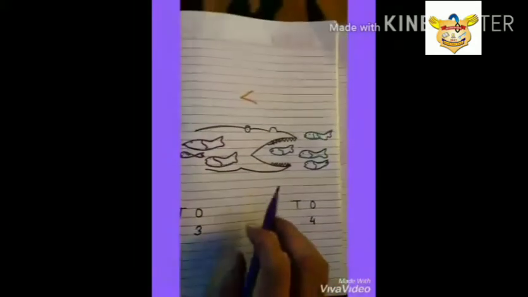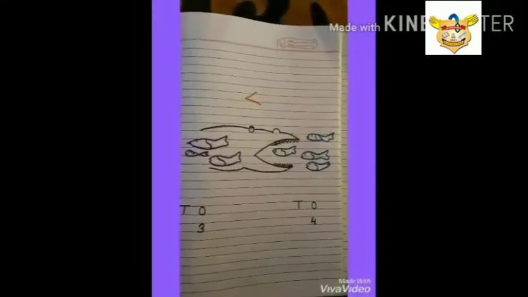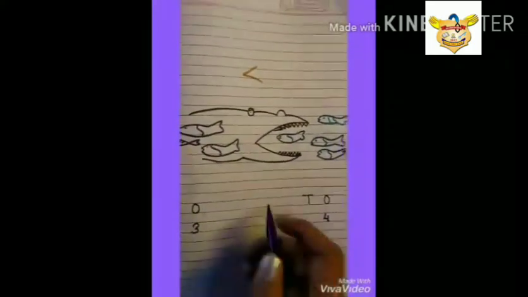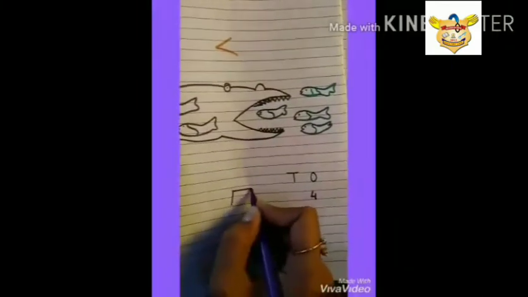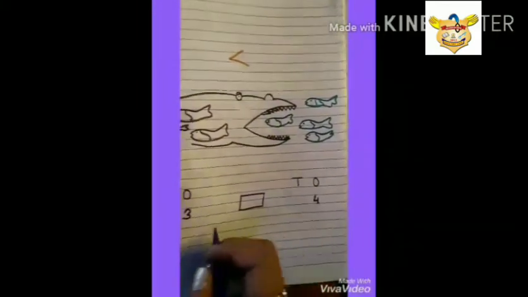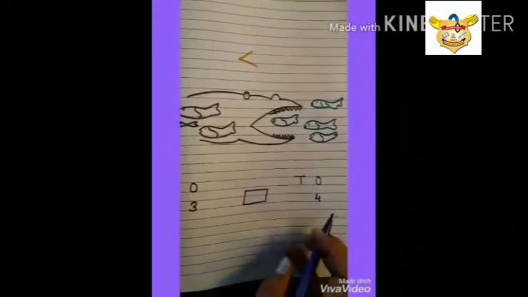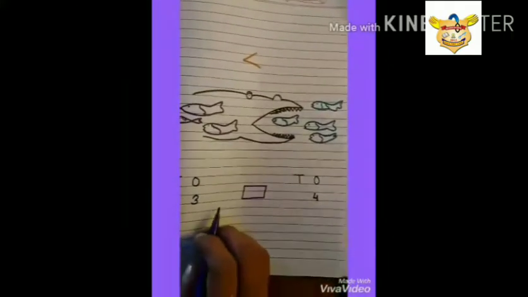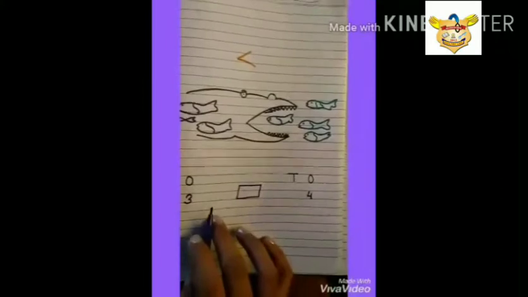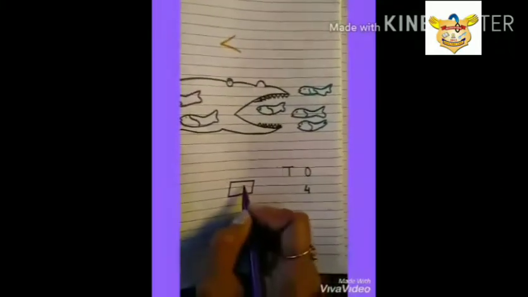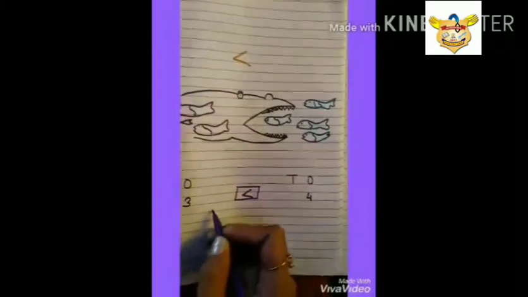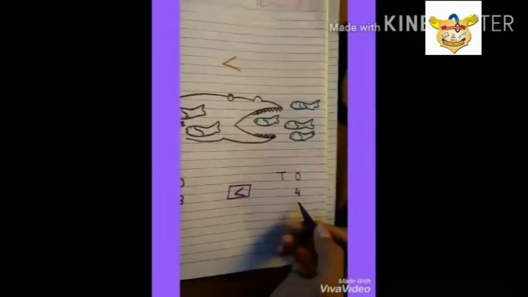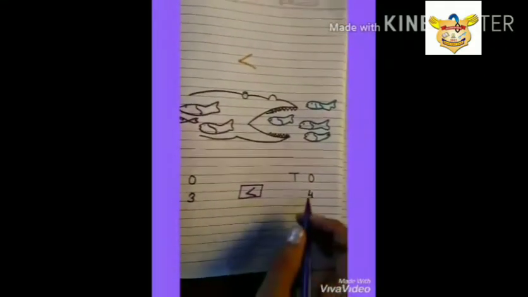Now, crocodile wants to eat fishes, na? But crocodile is confused. Which sign do I put here? Which will the crocodile eat? 3 or 4? Yes, 3 is the less number. So we put the less than sign. 3 is less than 4 because 4 is the greater number, na? That's why 3 is less than 4.